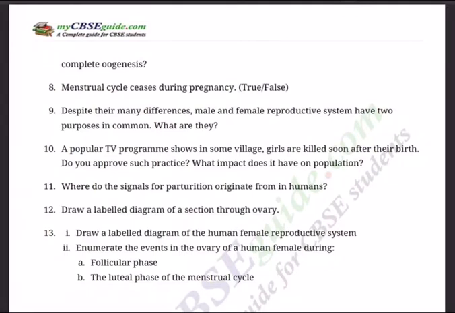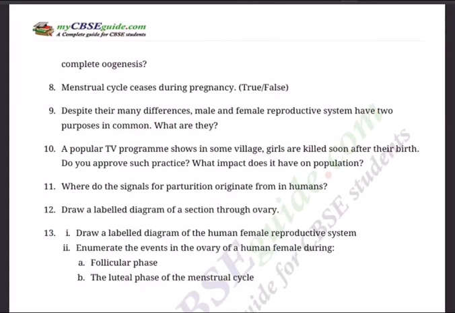Question number 9. Despite their many differences, male and female reproductive systems have 2 purposes in common. What are they? So the purpose of the reproductive system, you have to write. Question number 10. A popular TV program shows that in some village, girls are killed soon after their birth. Do you approve such practice? What impact does it have on population? When girls are killed, females will not be there, then the future population will be of male.